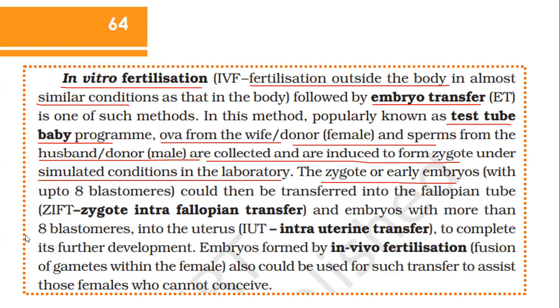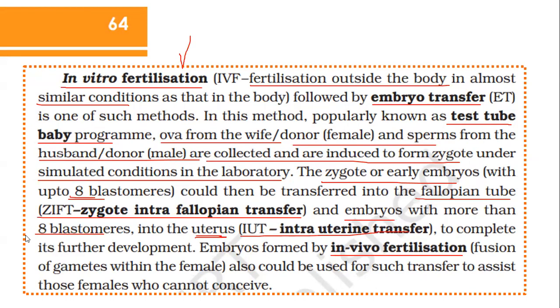The zygote or early embryos up to 8 blastomeres could be transferred into the fallopian tube, and a technique that comes under IVF is known as ZIFT, zygote intra fallopian transfer. Embryos with more than 8 blastomeres are transferred into the uterus, and the method is known as IUT, or intrauterine transfer.